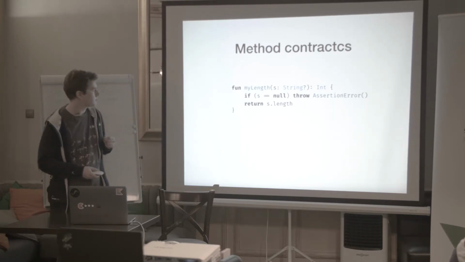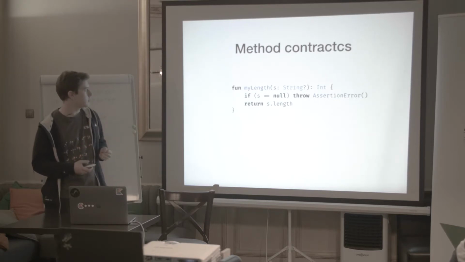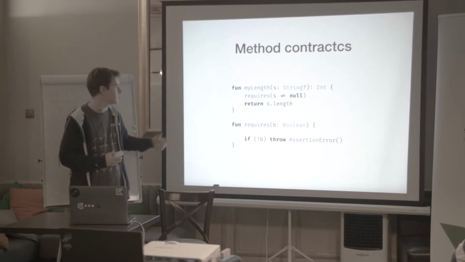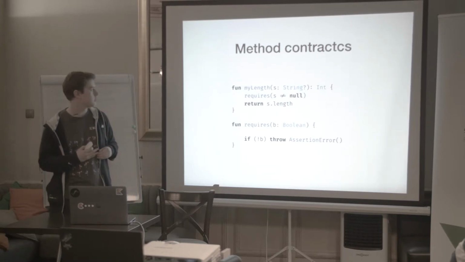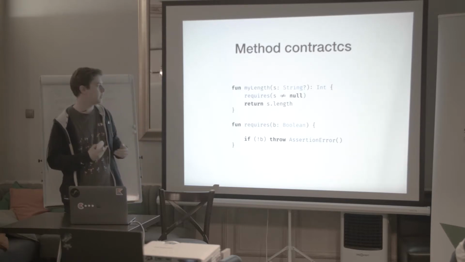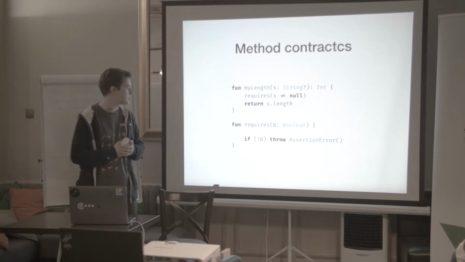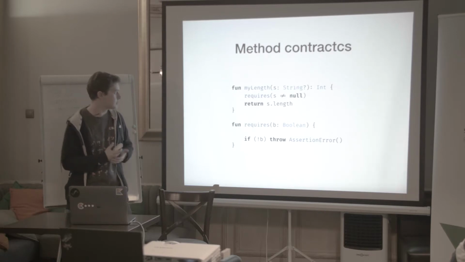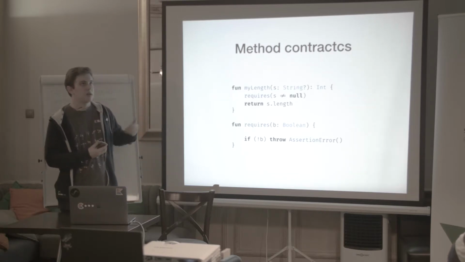But until Kotlin 1.3, you could not extract this condition to another function, because when you write code like that, the compiler has no way to know that in this line, this string is guaranteed to be non-nullable. So this code doesn't compile.